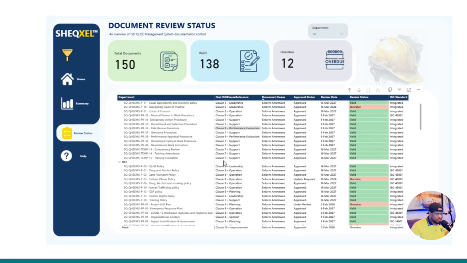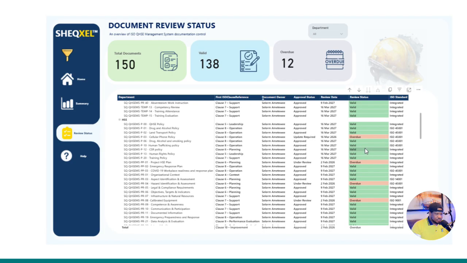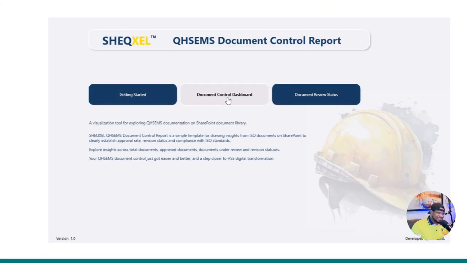For example, when you come to the HSE department and you look at the QHSE policy, you can tell that the QHSE policy relates to clause number 5, which is leadership. I'm the document owner. There is a document approval status, and you can tell the last review date and the revision status, whether valid or overdue. When you look at overdue, you can see that the last revision was 16th March 2026, which has actually passed. And we can also tell which standard it relates to. So this is really extracting insight from our document library even before we get into it.